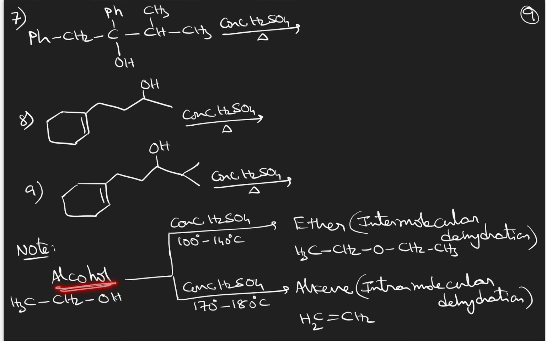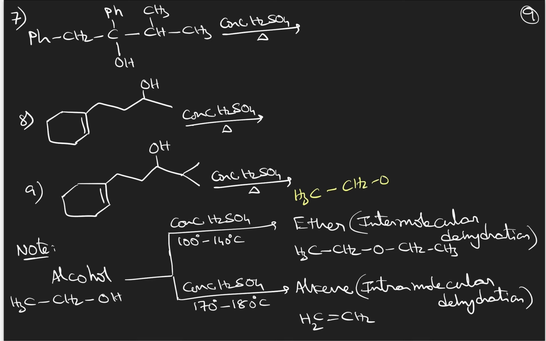And you see one point here: alcohols in the presence of sulfuric acid, based upon difference in temperature, form different products. If you maintain the temperature at 100 to 140 degrees Celsius, there will be intermolecular dehydration, and this results in the formation of an ether compound. Whereas if you take 170 to 180 degrees Celsius temperature, intramolecular dehydration will happen. That means within the molecule itself, dehydration will happen, and you will get alkene as the product. Understood the point, or do I have to write it here?